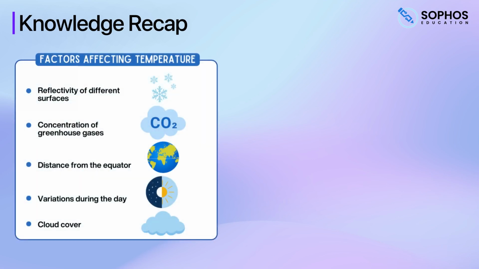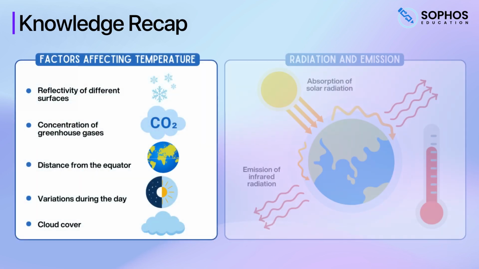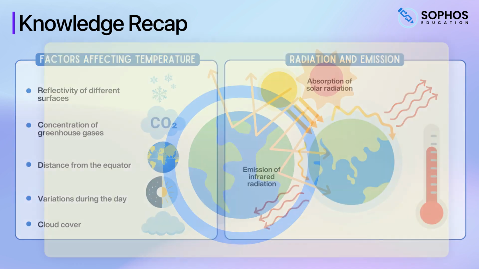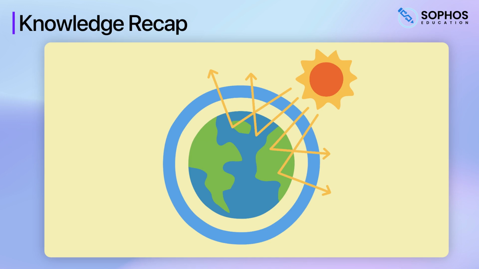So far, you are familiar with the factors affecting the Earth's temperature, the balance between radiation and emission, and how these principles explain everyday temperature variations. Building on this foundation, we will delve into the greenhouse effect, advancing our understanding of how radiation interacts with atmospheric gases to influence global temperatures. This knowledge is crucial for understanding the physical processes behind climate change and the measures needed to address its impacts.